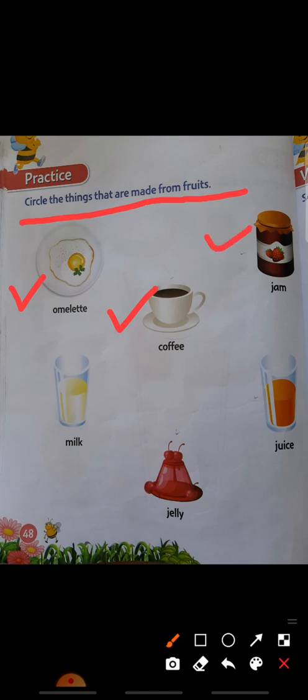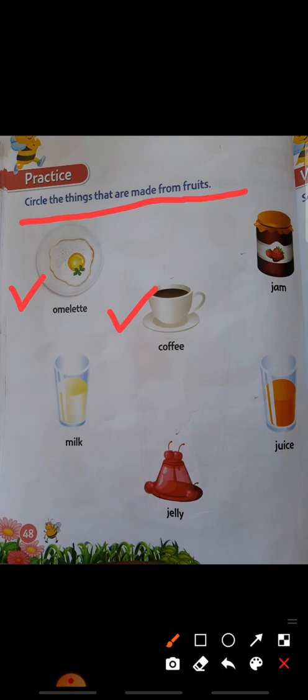Fourth picture is milk. Fifth picture, jelly. And sixth picture is juice.